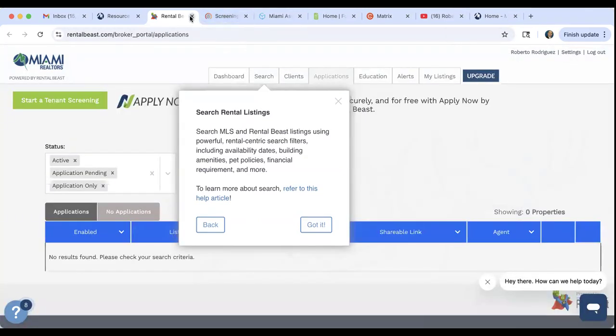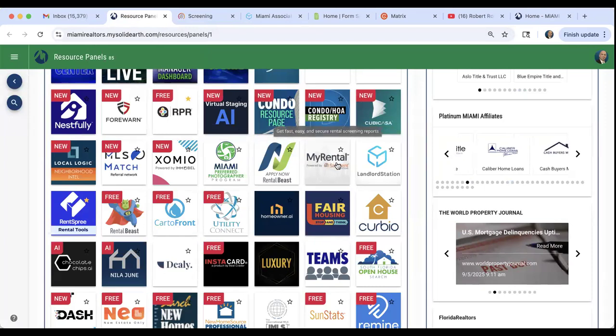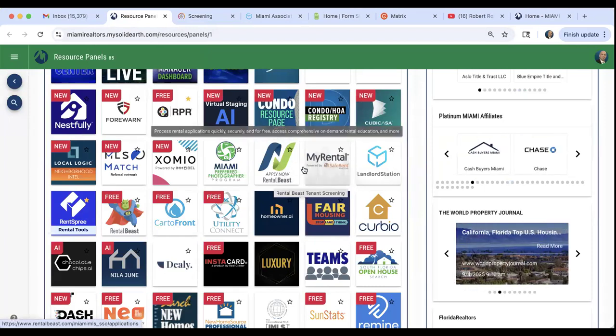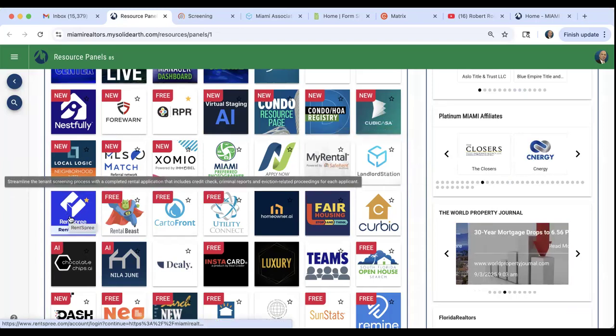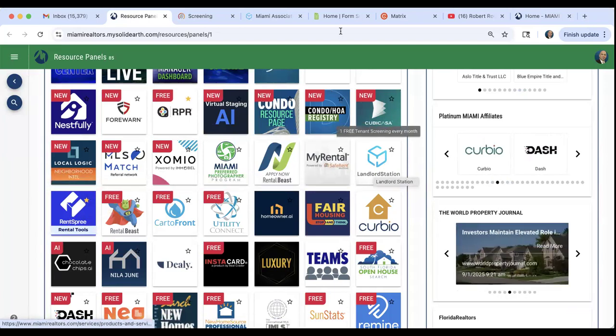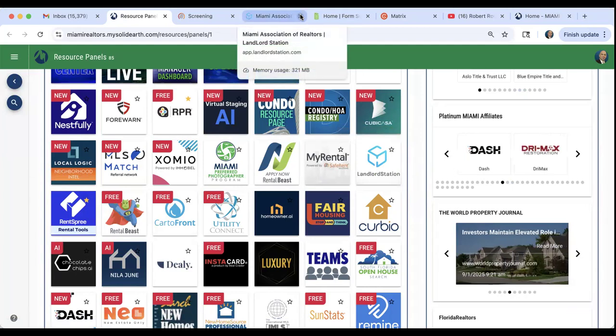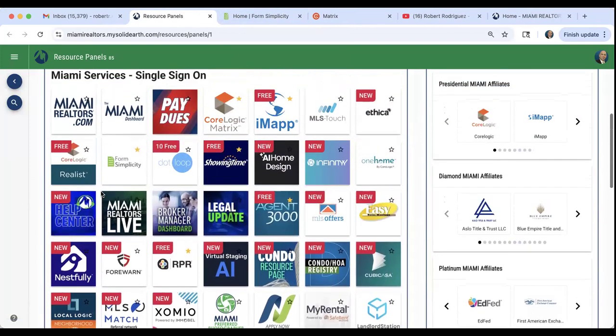All right, guys, any questions on the four tenant screening services that we have here? We have Rental Beast, My Rental, Landlord Station, and Rent Spree. I know that as an office, most of us are using Rent Spree. However, you may want to use Landlord Station during your next application because you do get one free per month. Okay, guys, let's go ahead and move on to our next phase.